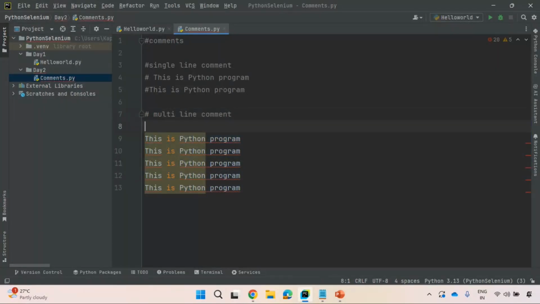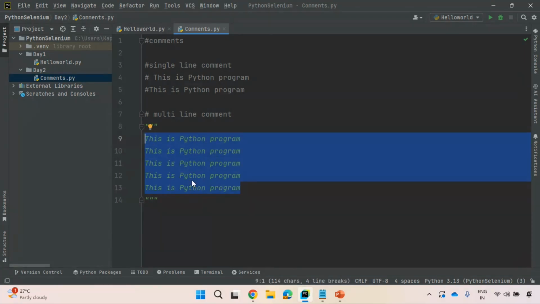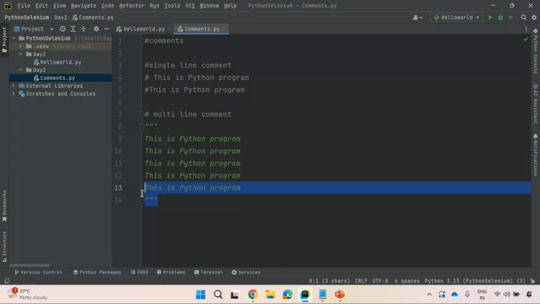At the very beginning, I am specifying triple double quotes. Press Shift and type the triple double quotes. You see here. It is the beginning triple double quote, and at last specify triple double quotes. You see here, this is a multi-line comment. 1, 2, 3, 4, 5, multiple lines I am specifying here. I'm enclosing inside triple double quotes. This is a multi-line comment.